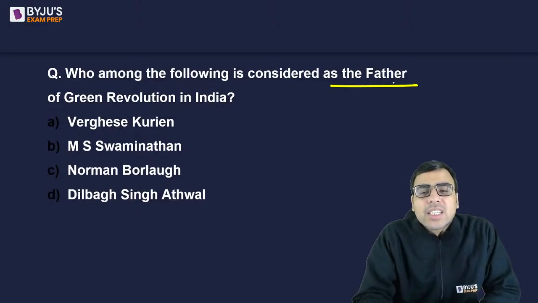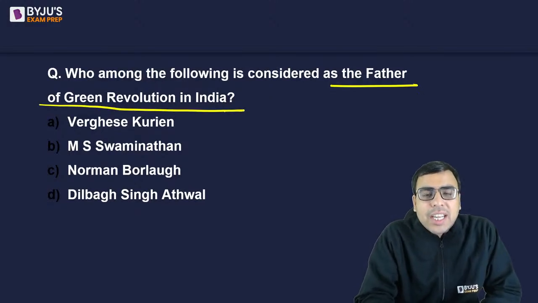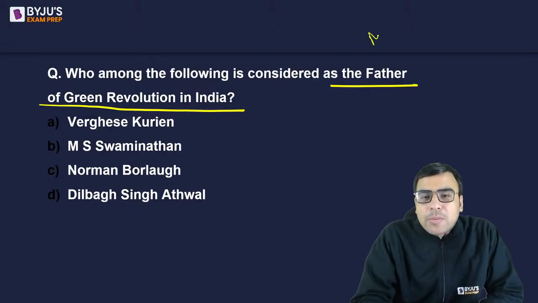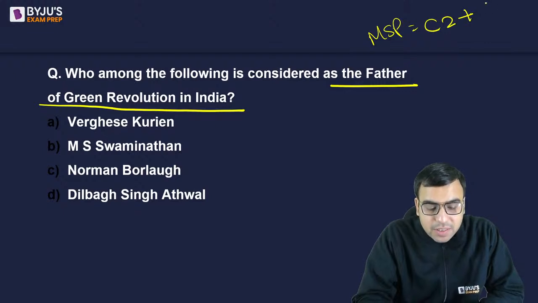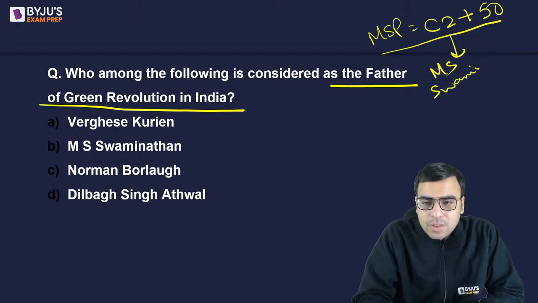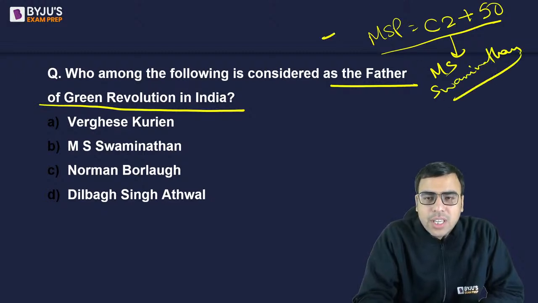Now, who among the following is considered the father of the Green Revolution in India? Varghese Kurian, MS Swaminathan, Norman Borlaug, Dilbagh Singh Atwal. What is the right answer? Tell me. Yes, the MSP formula is C2 plus 50. Very good, Shubhraj Dwivedi. This concept was given by Mr. MS Swaminathan, and this was asked in the exam.